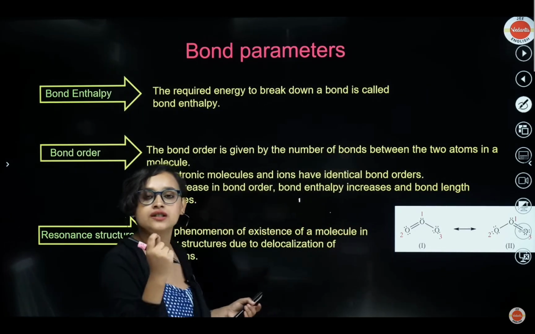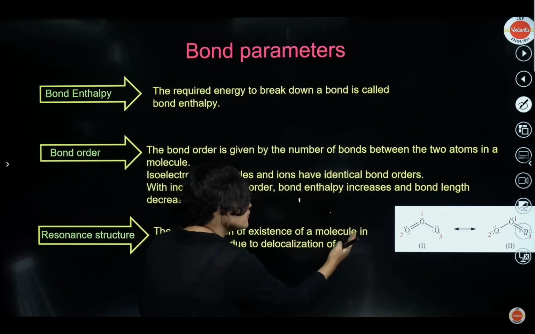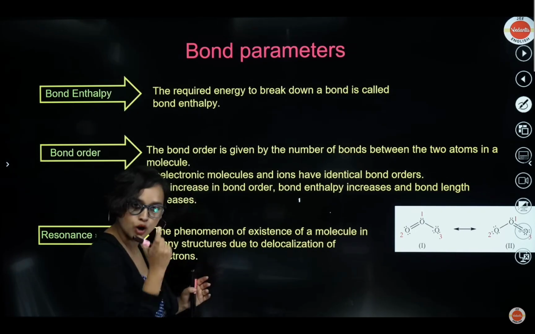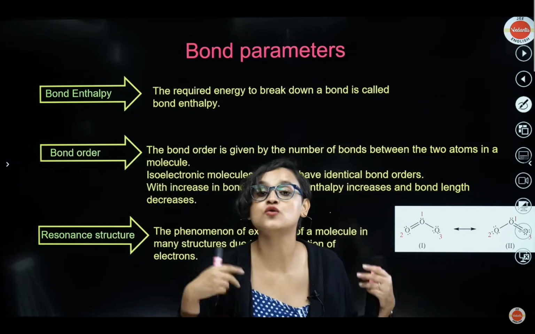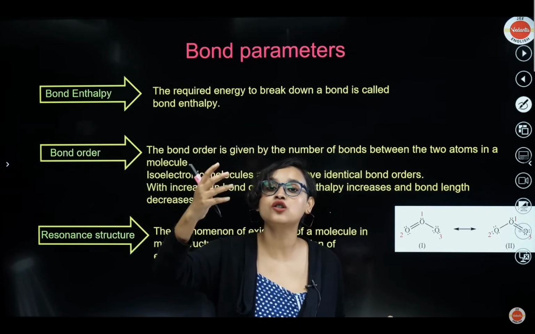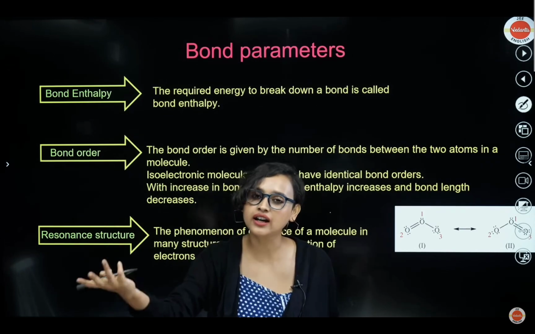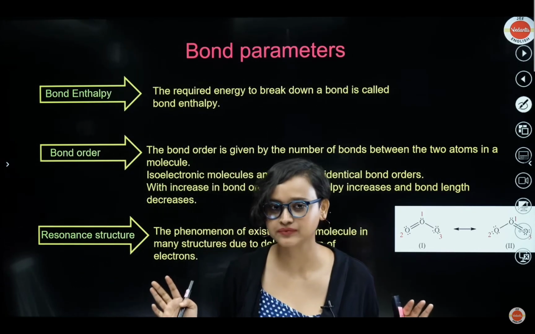So the definition of resonance structure is the phenomenon of existence of a molecule in many structures. That is, a molecule can exist in 2 or 3 structures. Why? Because of delocalization of electron. The electron moves, hence you get 2 or 3 different structures. Get my point? Yeah. Okay.